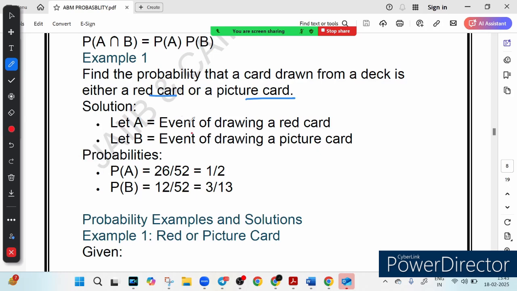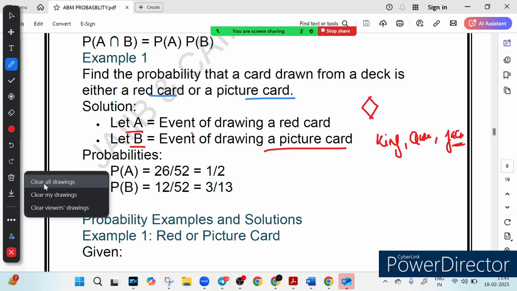So let's say event A means drawing a red card. What can be a red card? It can be a heart, or it can be a diamond. And let B be the event of drawing a picture card. So it can be a king, a queen, or a jack of any suit. This is the first step, we have to define the event. Now the second step is to find the individual probabilities.